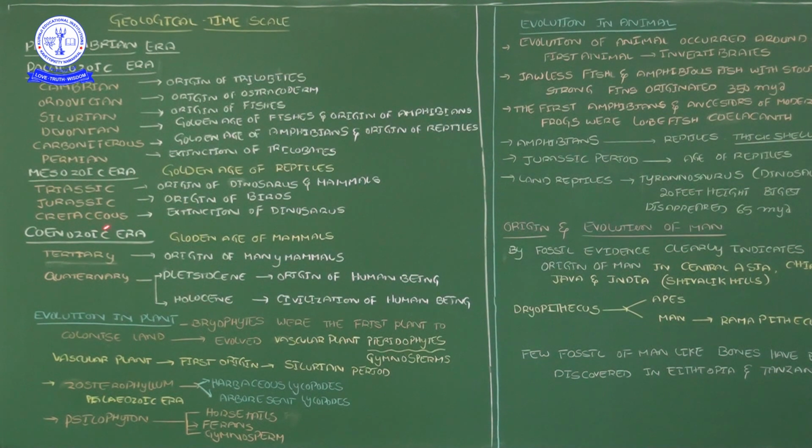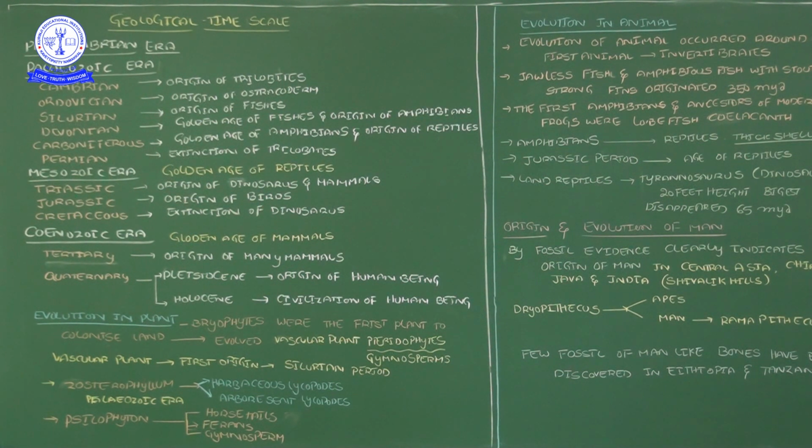Then next, the Jurassic period. In this Jurassic period, the dinosaurs rapidly increased their number. In the Jurassic period, you are all very well aware of Jurassic Park. In Jurassic Park, we learn a lot about the nature of the dinosaurs, correct? So in the Jurassic time period, dinosaurs were increasing rapidly.